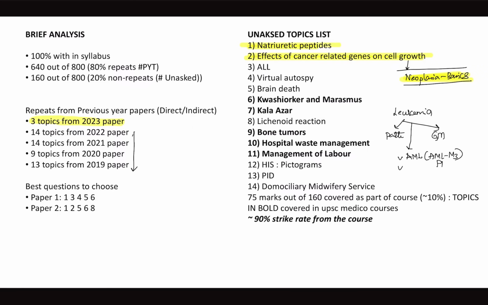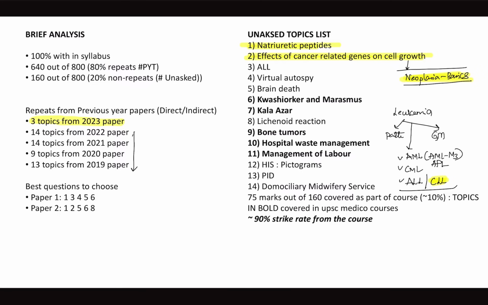We call it APL. There were more questions on this topic, and CML was commonly asked. So it goes without saying that next year we will be expecting, because ALL has come, CLL could be a possibility from the unasked version. So all four leukemias are now important, both from the pathology point and also from the general medicine point.